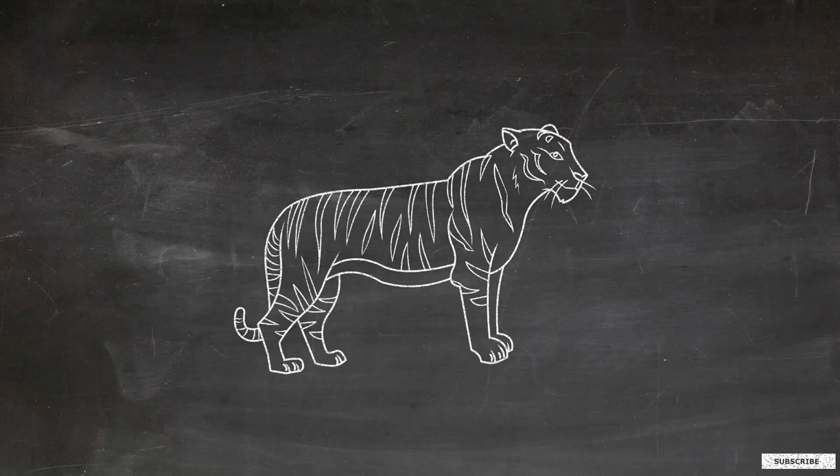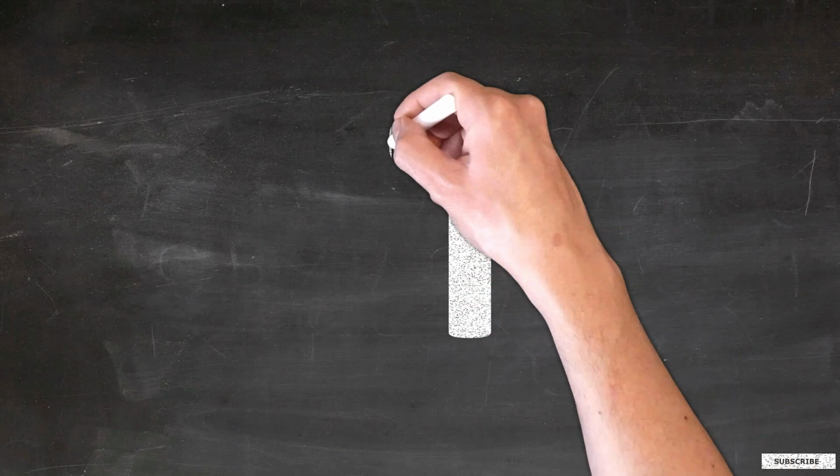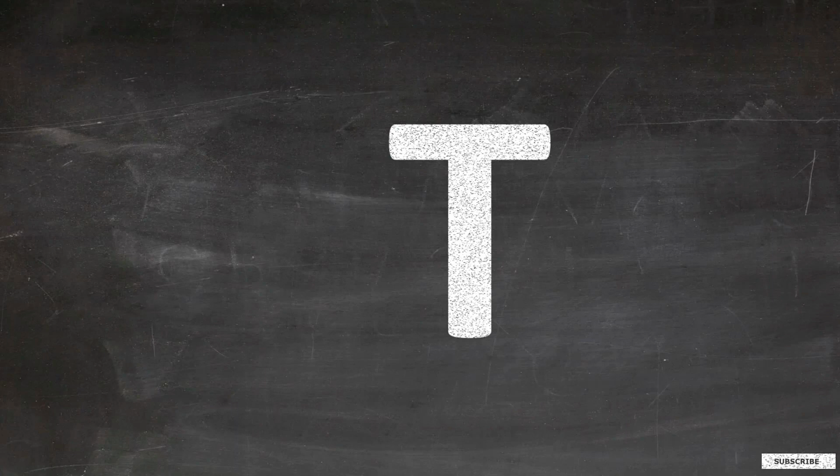I am a tiger. I am the strongest animal of the forest. I will teach you T. Start from the top. Draw a standing line to the down. Go back to the top. Draw a sleeping line across. This is capital T.